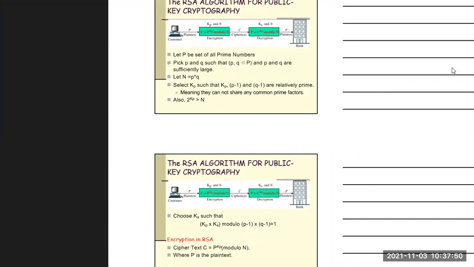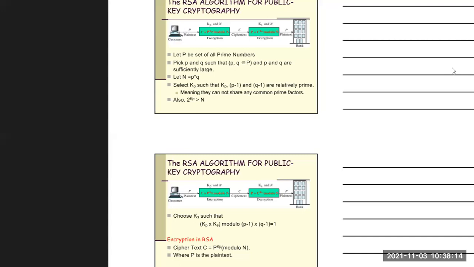Then you will do what? You will compute the Euler totient, that is phi n equal to P minus 1 into Q minus 1. Find the value. Now choose KP. KP and N is the public key combination, and for the private key combination, KS and N. So find the public key combination KP first.